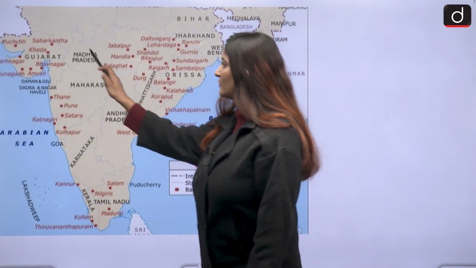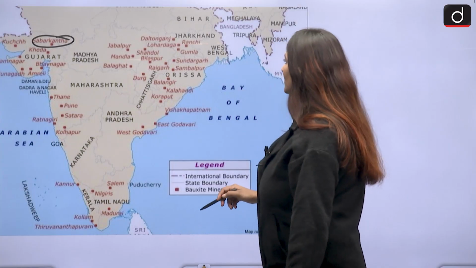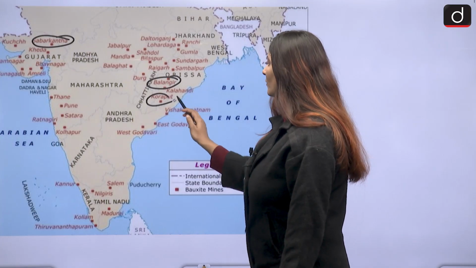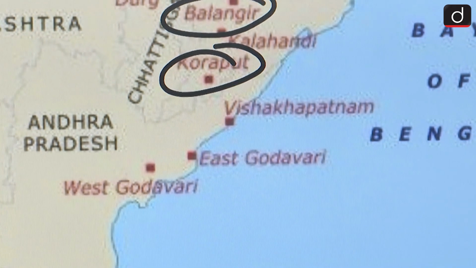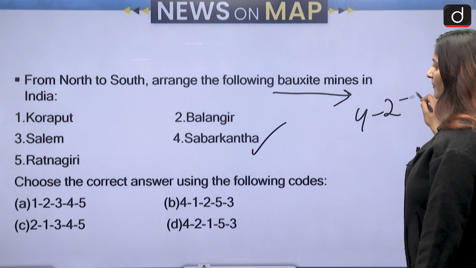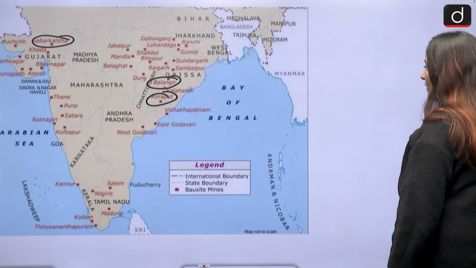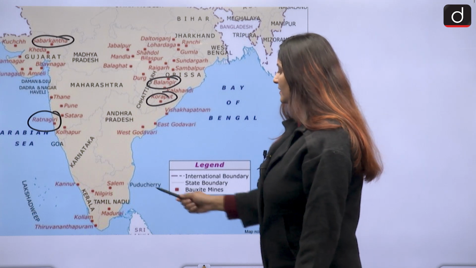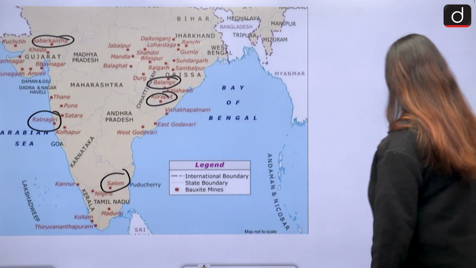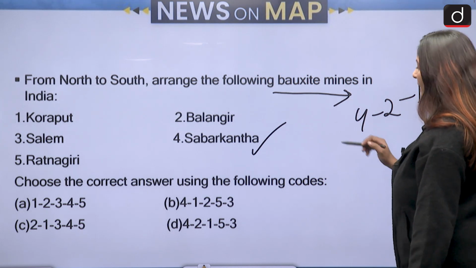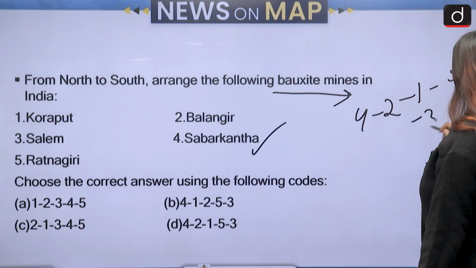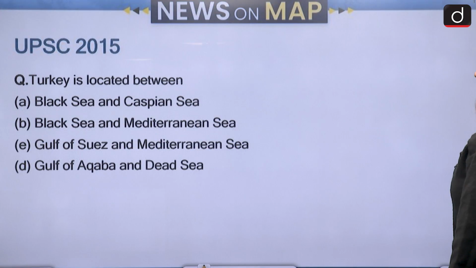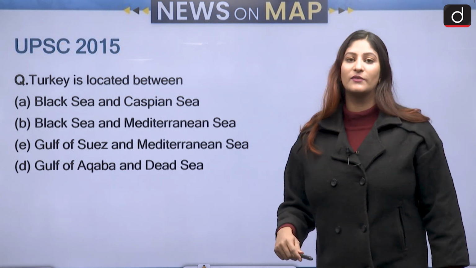So first Sabarkantha is in Gujarat, then we see the next one, I think it was Balangir, it is in Odisha. Then Koraput is also in Odisha. So Sabarkantha is first from north to south, then Balangir, then Koraput, then we have Salem and Ratnagiri. Ratnagiri is in Maharashtra, where it is, yes, over here, and then Salem, that is in Tamil Nadu. Alright, I hope that's understood. So 4 to 1, 5, 3 is going to be the correct answer over here. Let's move ahead and talk about the next question, that is the UPSC 2015 question.